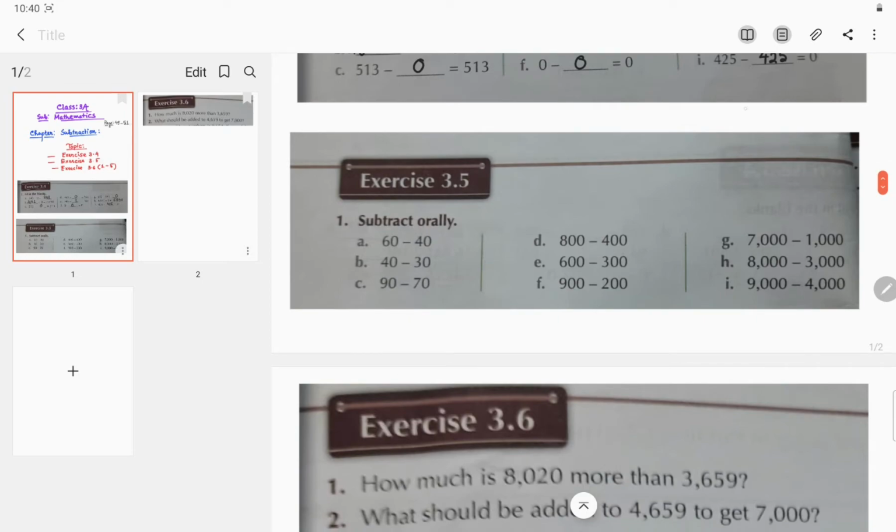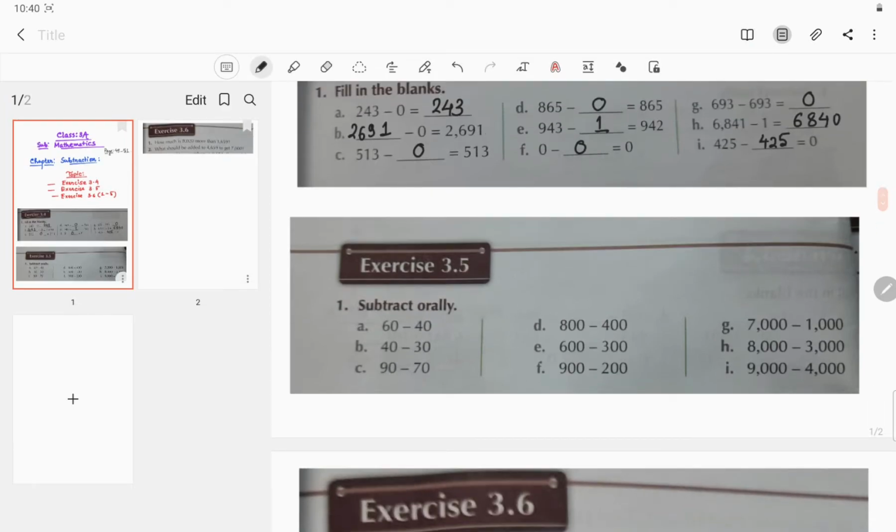Now exercise 3.5, subtract orally. When we subtract orally, first of all you have to check the numbers, that is the minuend and subtrahend, are they all in the same group? If they are in the same group, then simply, in question number 1a, how many zeros? 1 zero, right? So write down 0 on the right side and simply subtract 6 minus 4. So 6 minus 4 is 2. So this is our answer.